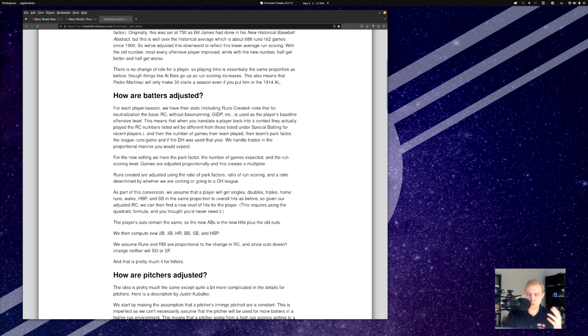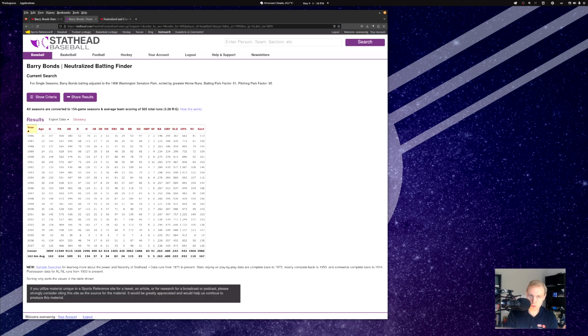But the problem here is, we read through how batters are adjusted, what happens with this conversion is we assume that a player will get singles, doubles, triples, home runs, walks, hit by pitcher, and stolen bases in the same proportion to overall hits as before. That's where the problem lies, right? And this is where the issue lies overall. That's the reason why when we're looking at Barry Bonds, we're seeing that his extra base hit totals, or the way his slugging percentage is going to be meted out, is the same way that it was according to what he did in real life, right?